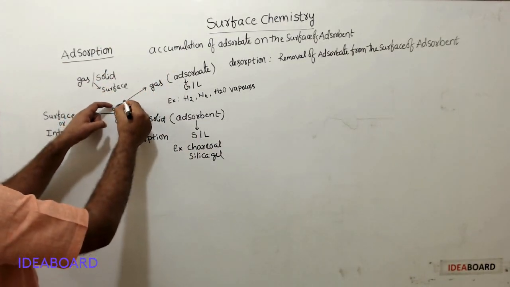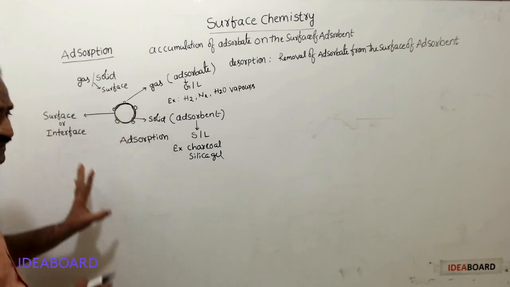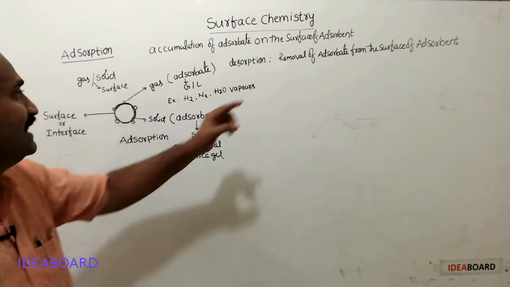See, these adsorbate molecules are removed from this adsorbent surface, then the process is known as desorption.